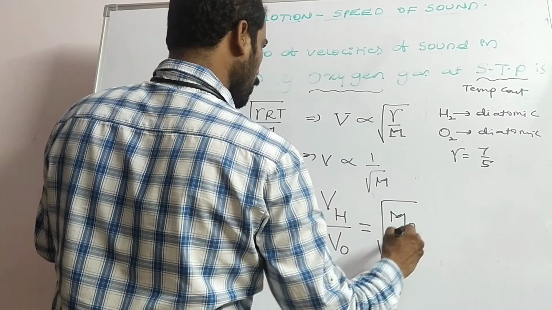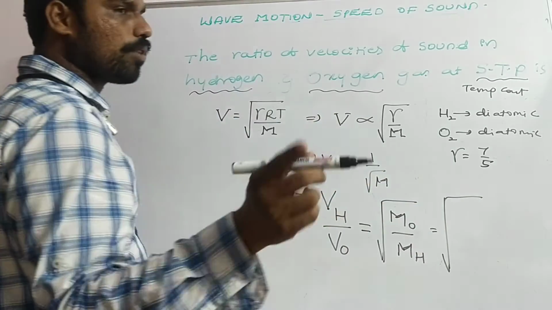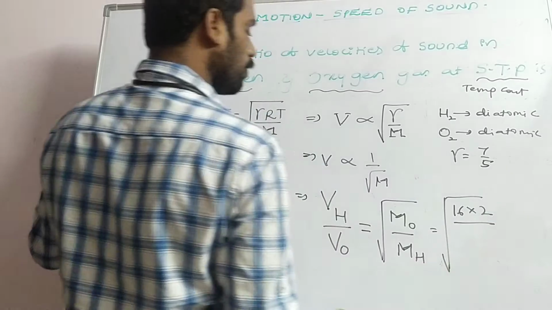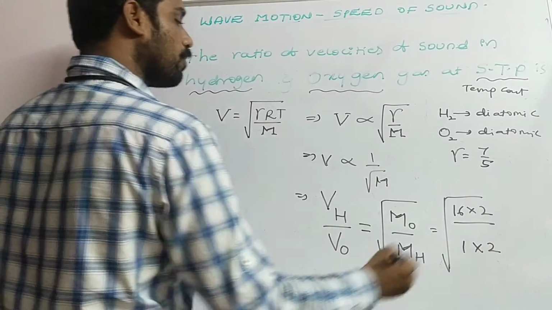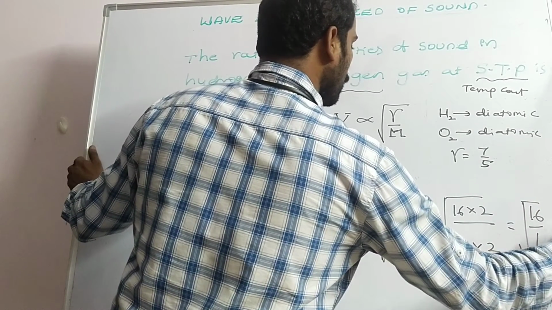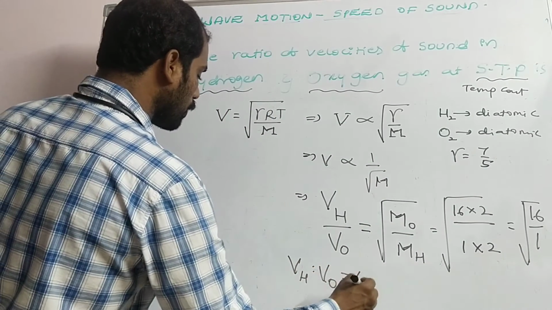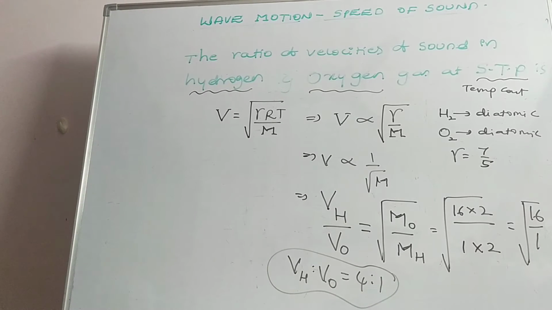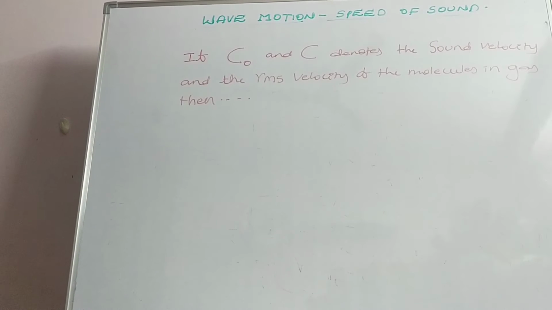We have to write MO by MH. That is equal to root of molecular weight of oxygen, 16. As it is diatomic, we have to write 16 into 2. Molecular weight of hydrogen is 1. As it is diatomic, we have to write 2. So that is equal to root of 16 by 1. The answer will be 4:1. So VH is to VO is equal to 4:1 ratio. So the speed ratio is 4:1.